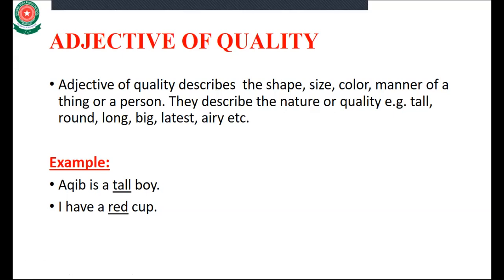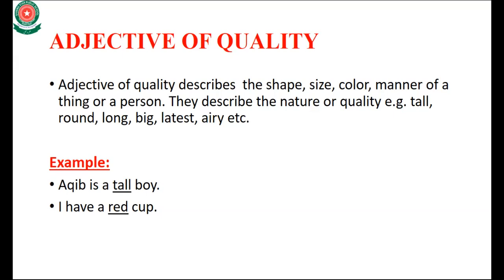The simplest way is that you can remove the word. For example, I remove the word tall. When I remove the word tall, the sentence is Akib is a boy. Akib एक लड़का है. Here we cannot describe, we cannot modify the quality of Akib. Akib is a noun. Okay, don't forget it.